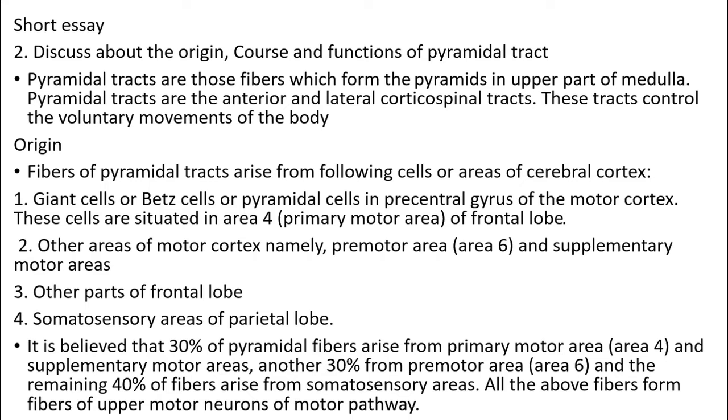It is believed that 30% of pyramidal fibers arise from the primary motor area and supplementary motor area, another 30% from the premotor area, and the remaining 40% of fibers arise from somatosensory areas. All the above fibers are the fibers of upper motor neurons of the motor pathway.